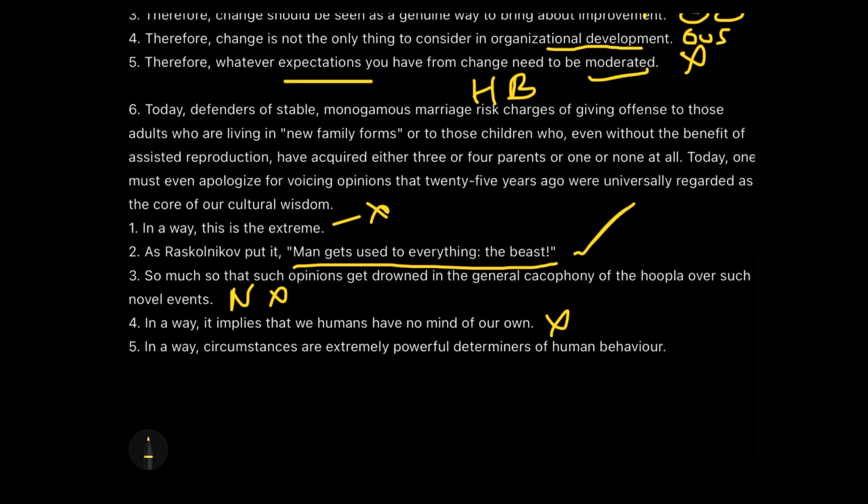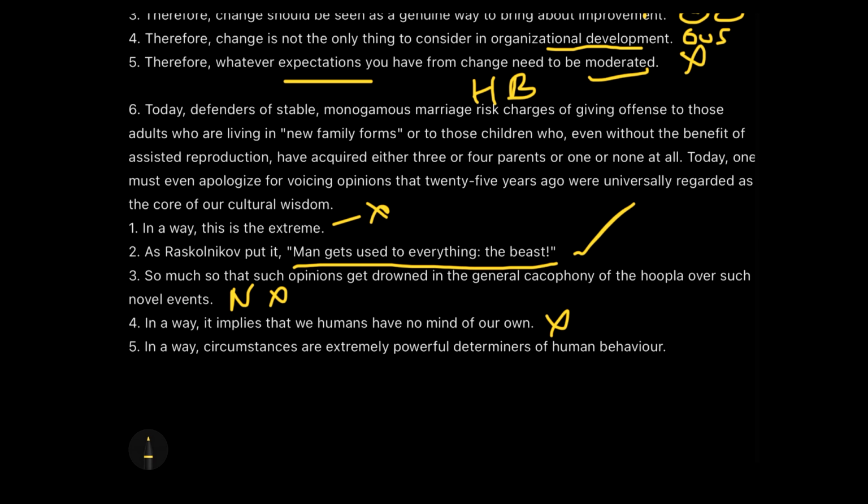Then the fifth sentence says, in a way, circumstances are extremely powerful determiners of human behavior. This is surely close, but if you carefully read through the paragraph once again, you would realize that we are not blaming the circumstances or talking about the circumstances anywhere in the paragraph.